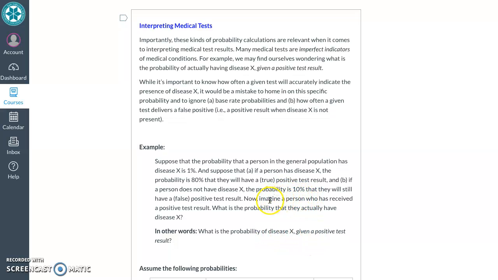So just as the witness was an imperfect indicator of the color of the car, reliable but imperfect, oftentimes tests for various diseases are highly reliable but imperfect indicators that a person has that disease. So if you've taken a medical test, one thing you might wonder is, what are the odds that I have the disease given that I've received a positive test result?